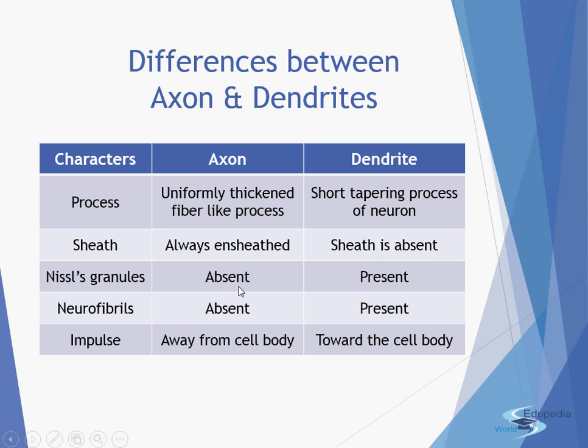Nissl's granules are absent in the axon, but they can be present in the dendrite. Neurofibrils are mostly absent or maybe present in the axon, but they are generally present in the dendrite. Impulse, the most important difference: the axon takes the impulse away from the cell and the dendrite takes the impulse towards the cell.